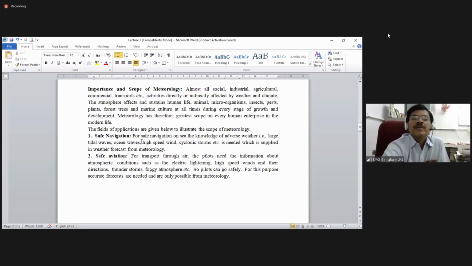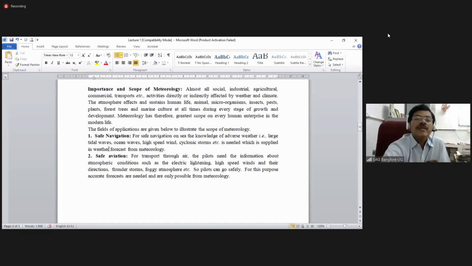So for safe navigation at sea, knowledge of adverse weather is needed. We need to understand when to enter the sea. That's why the forecast is always given to the fishermen. Sometimes for 1 week or 2 weeks we should not enter the sea, because so much high speed wind is coming. Like that we give the forecast.